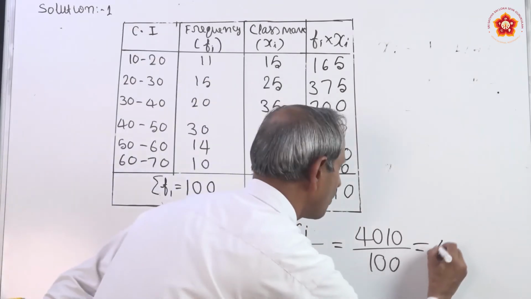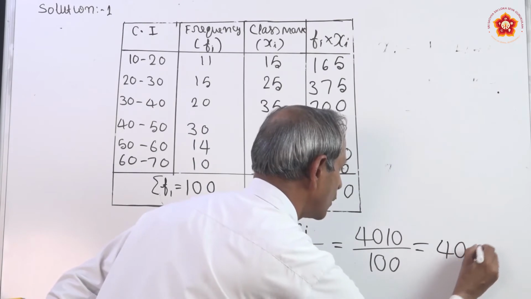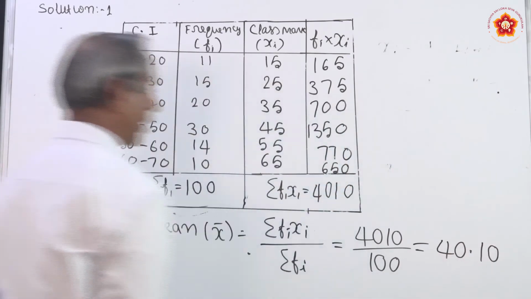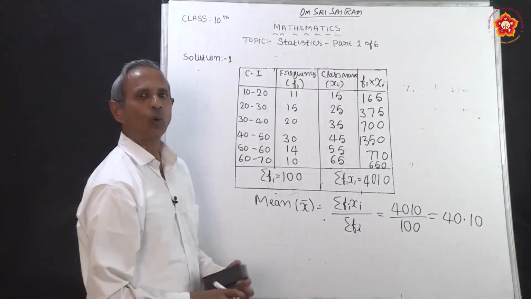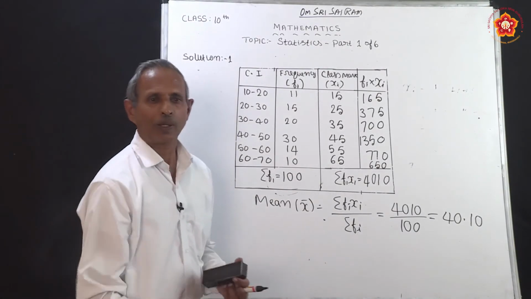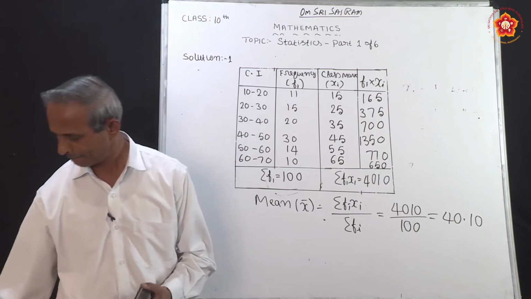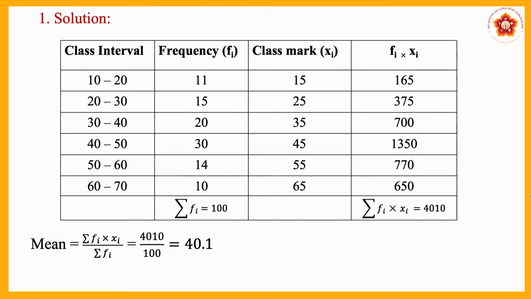Therefore, the answer becomes 40.10. The mean of the following distribution table is 40.10. Now, look here, the correct answer is shown on the screen. You can see the answer is 40.1. So our answer is correct. Now, let us move to the second problem.